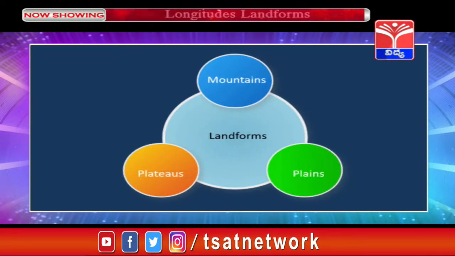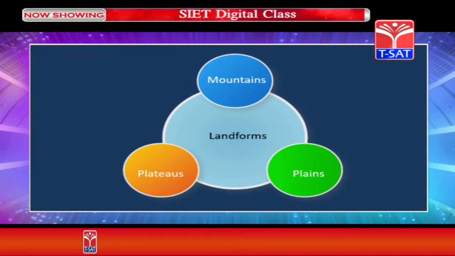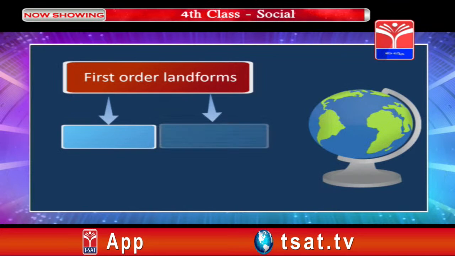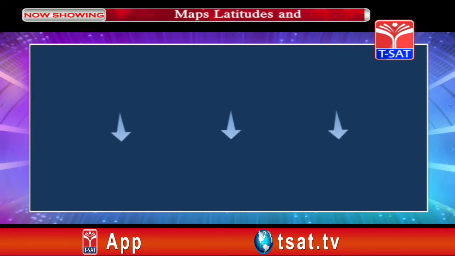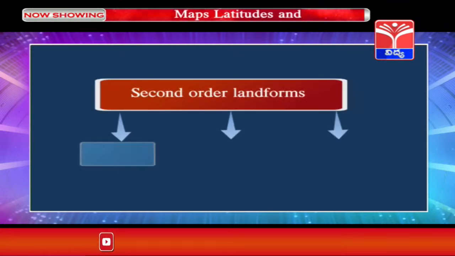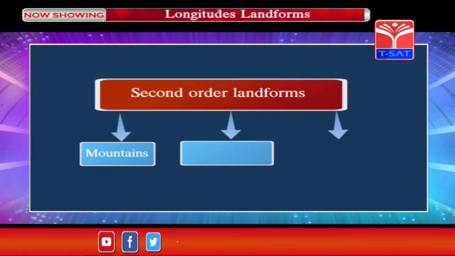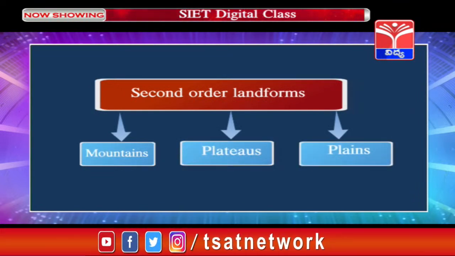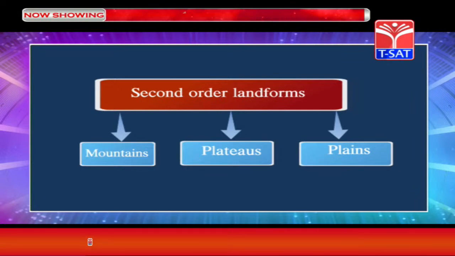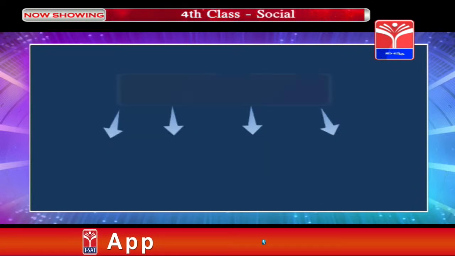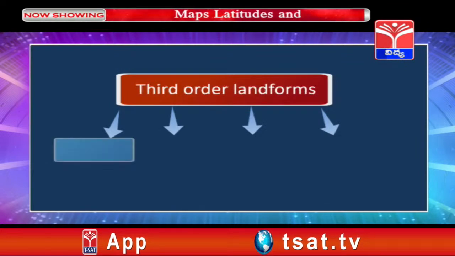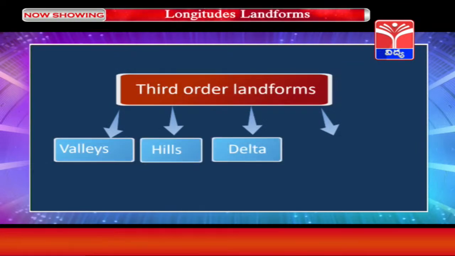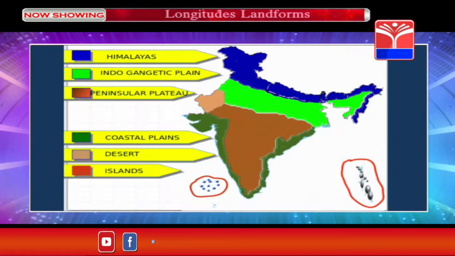Let us observe the flow chart of first order landforms. Now, let us observe the flow chart of second order landforms: mountains, plateaus and plains. These are the third order landforms: valleys, hills, deltas and sand dunes.